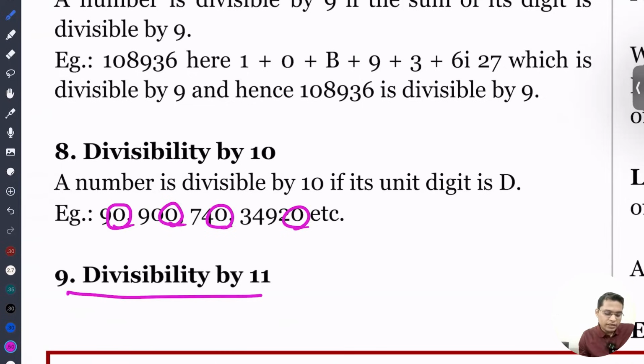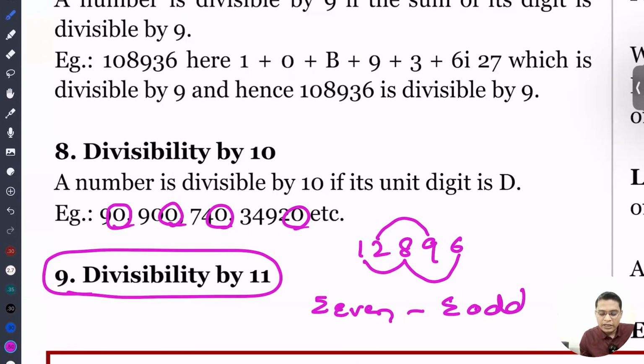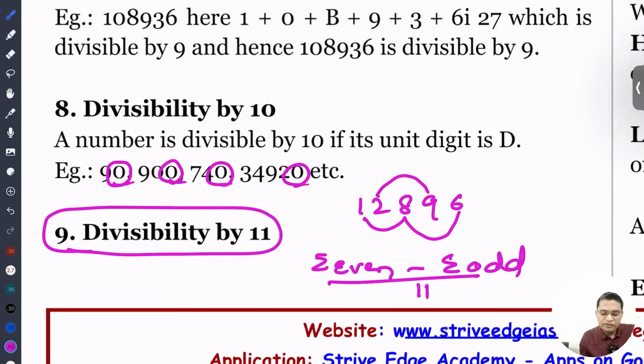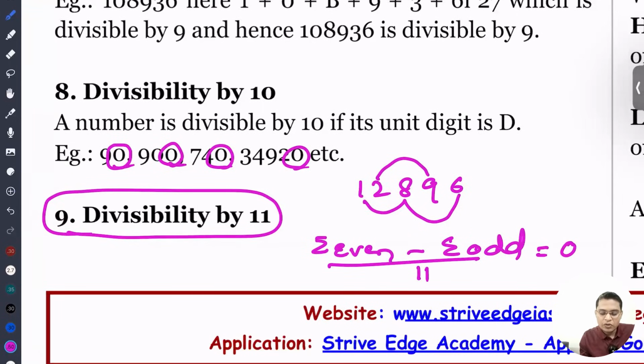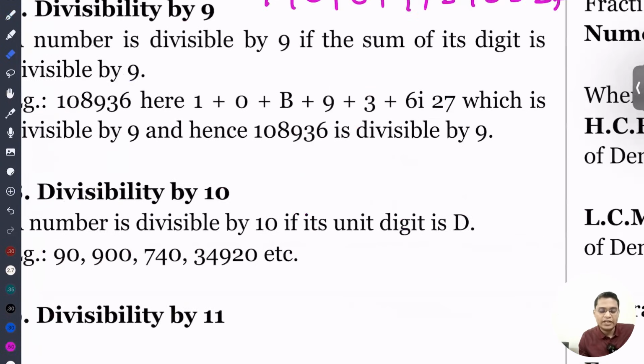Okay. So next important is divisibility by 11. How are you going to check it? Let's say there is a number 12896. You'll just find the sum of the even places and the sum of the odd places. The sum of even minus the sum of odd should be either 0 or divisible by 11. If it is, then this number is divisible by 11. Okay. Let's see one or two examples so that you get a lot of clarity on this.